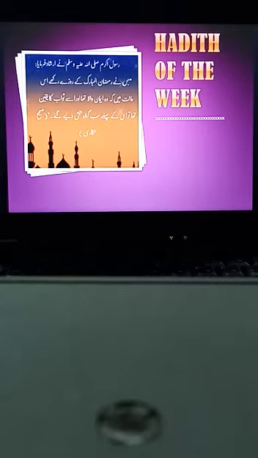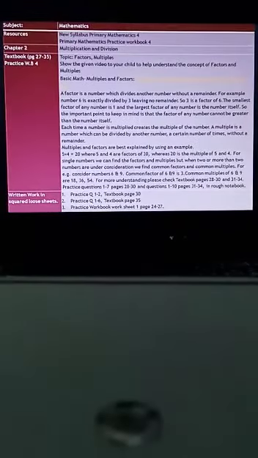So students, now let's discuss the syllabus outline of this week. In this week we have to cover the last topics of chapter number 2 of mathematics class 4, multiplication and division. These topics are factors and multiples. The textbook pages included in this week are from page number 27 to 35, and from the practice workbook you have to cover page number 24 to 27.